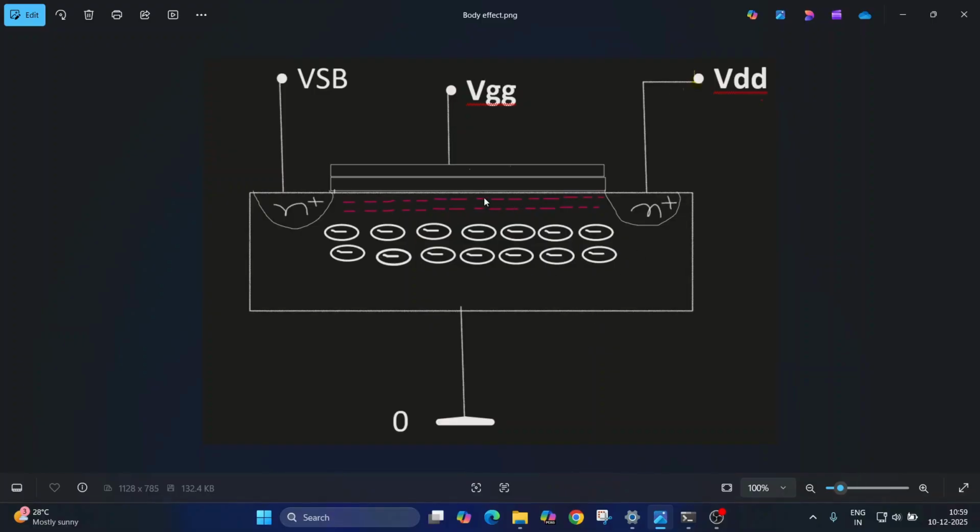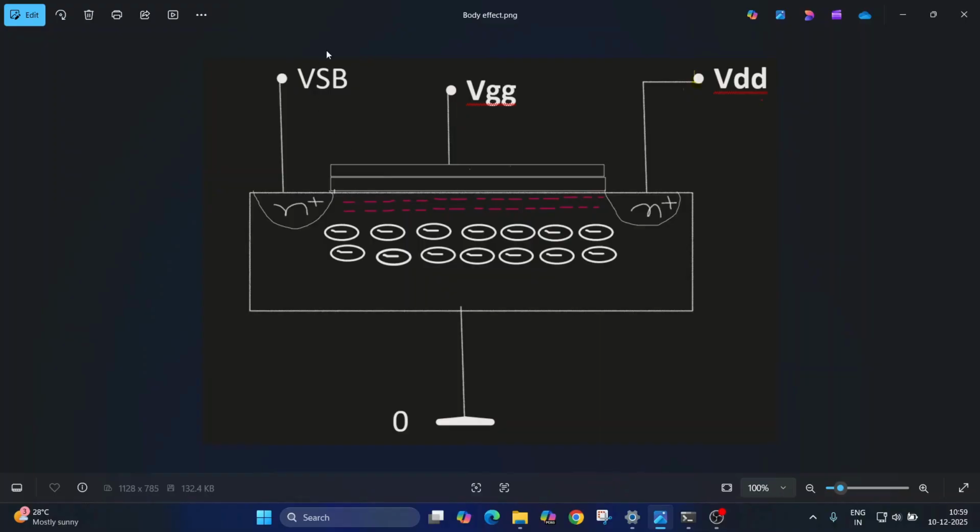So this MOSFET diagram we can see as follows. This is the metal region and this is the oxide, and this we will have the semiconductor region. So when we apply gate voltage, the channel gets formed and the depletion region will also be there. So this is the drain voltage VDD, and here it is the source to bulk voltage. Here I have grounded the bulk voltage.